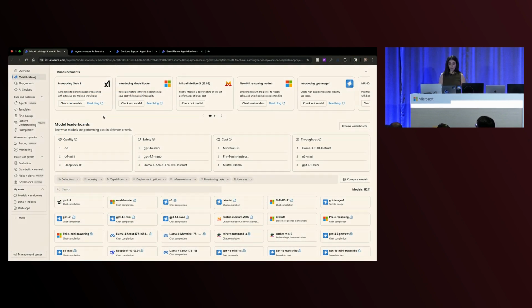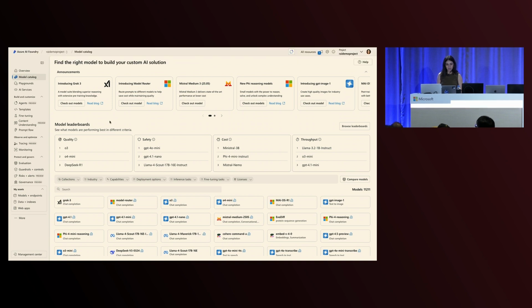The very first thing that I want to do is to pick the right model to build an agent on. Here I'm in Azure AI Foundry, and I'm in the model catalog specifically. You can see that we have a lot of models, more than 11,000, which now with the Hugging Face models being added here, it's a lot. Which one would you choose?